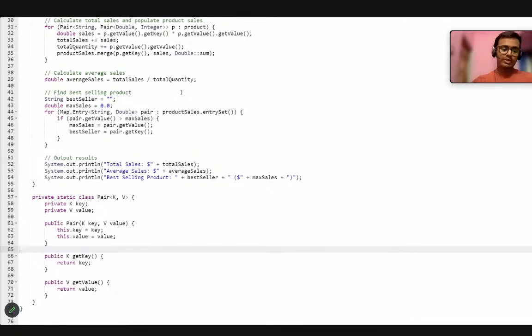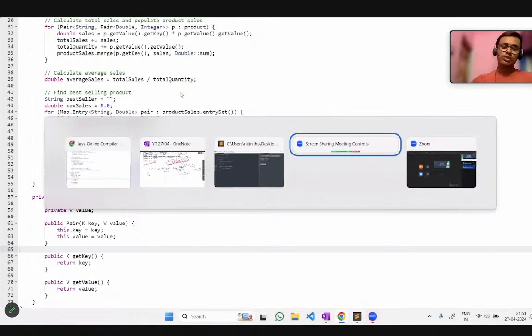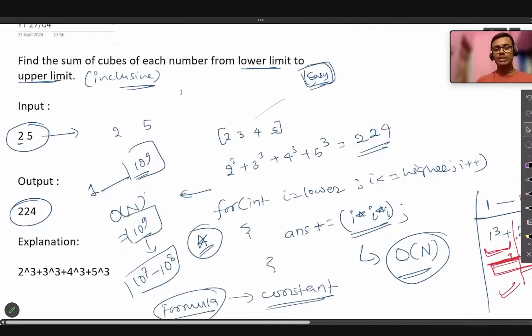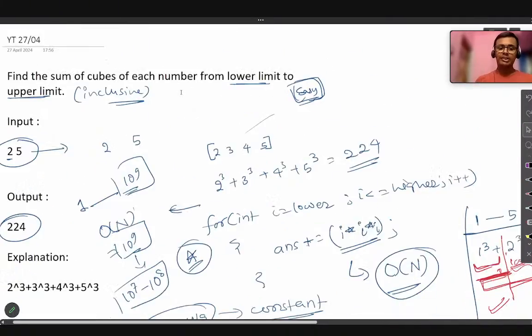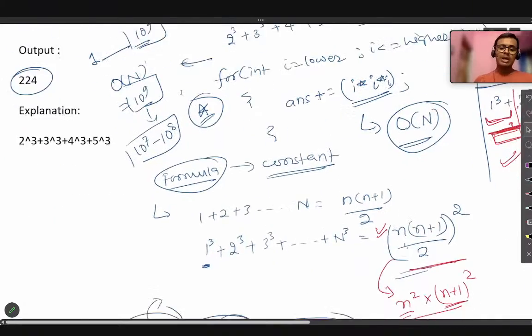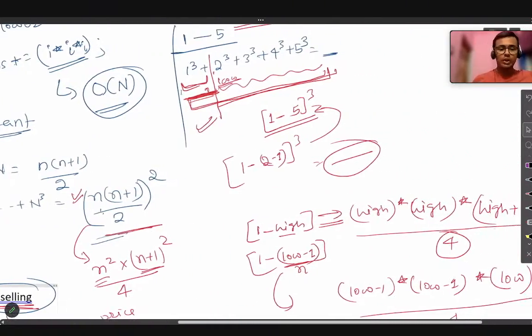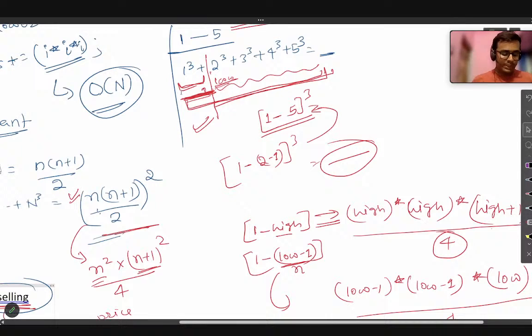So I told you both the ways. You can use a for loop also to solve that problem. If all your test cases run fine using the for loop only, then that would be fine. There is no need to use this formula. But if there is any problem, and some of the test cases are not passing, then you are going to use this formula here. Okay, is this clear with everyone?